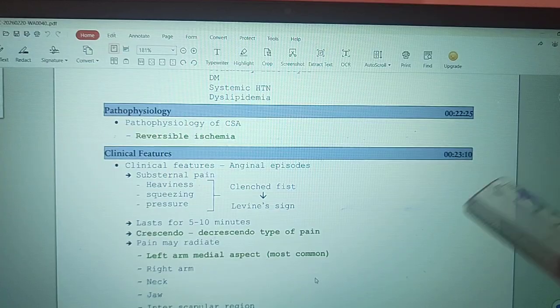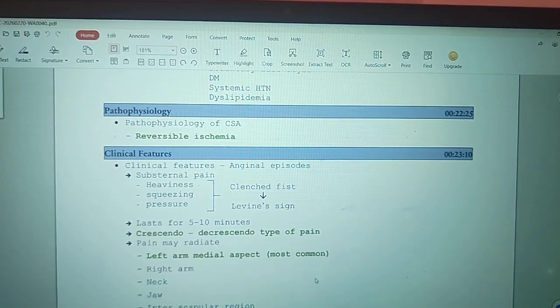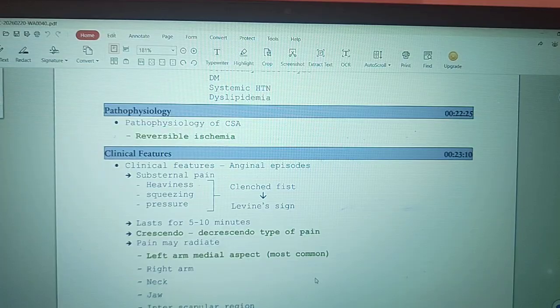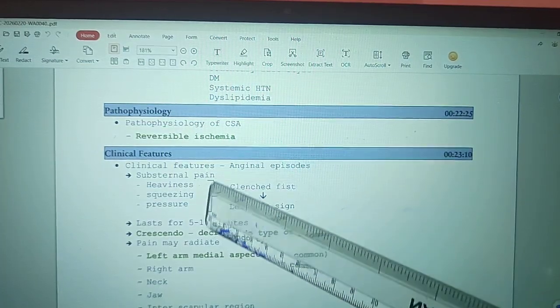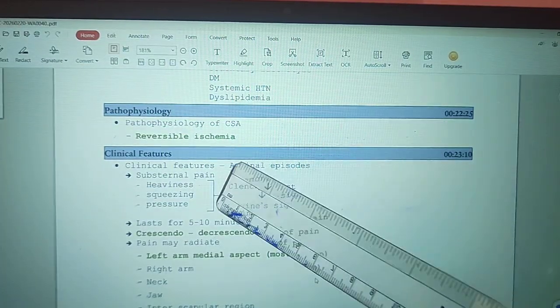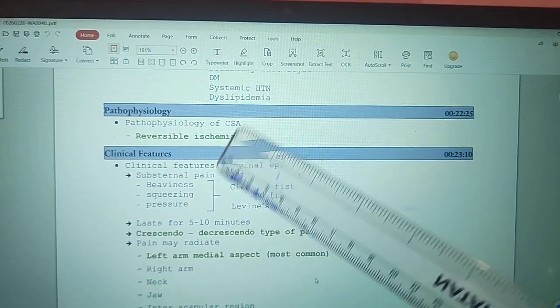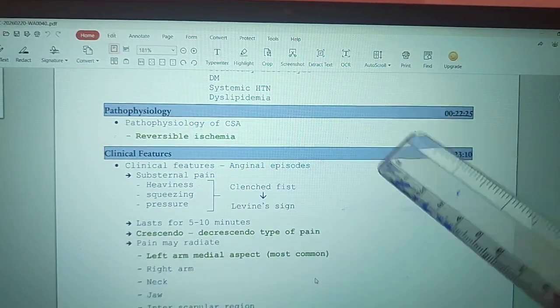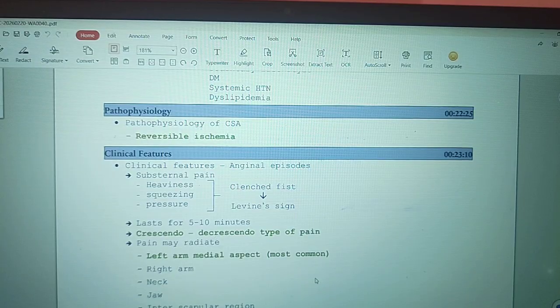Sometimes the patient will say it is a pressure type of sensation over the substernal region. So like this the patient will describe the chest pain. And this chest pain only lasts for about 5 to 10 minutes. It will not last for more than 30 minutes. It only lasts for 5 to 10 minutes. So at that time only we will be securing medical assistance.